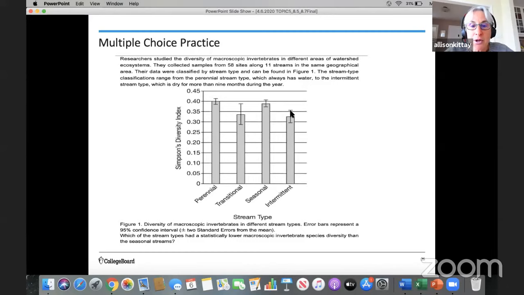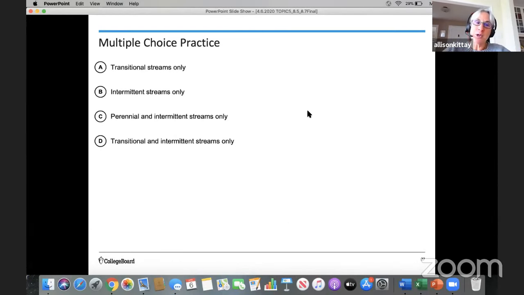With its error bars, it does not overlap on the seasonal or the perennial. So hopefully that will help you with your answer choice. So let's take a look at the answer choice. You can look at A, transitional streams only, B, intermittent streams only, C, perennial and intermittent streams only, D, transitional and intermittent streams only.